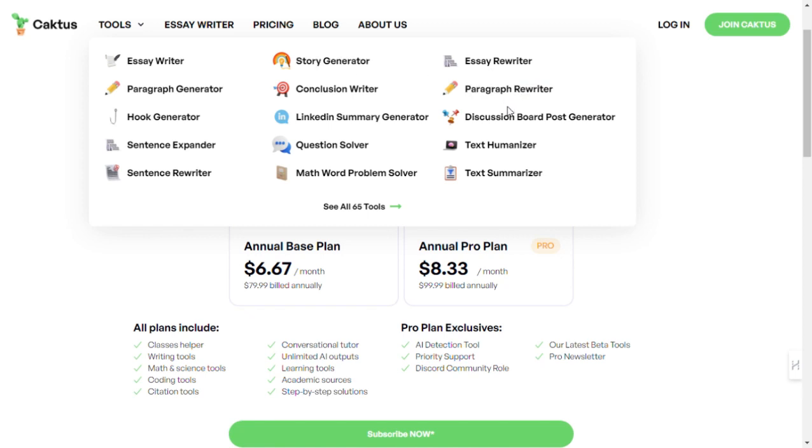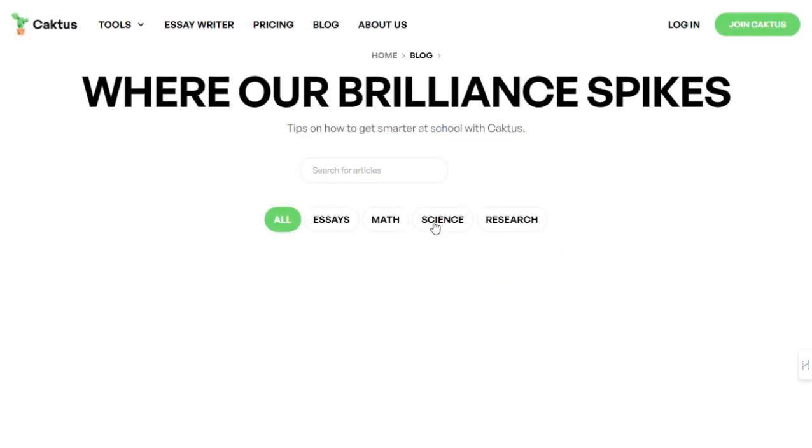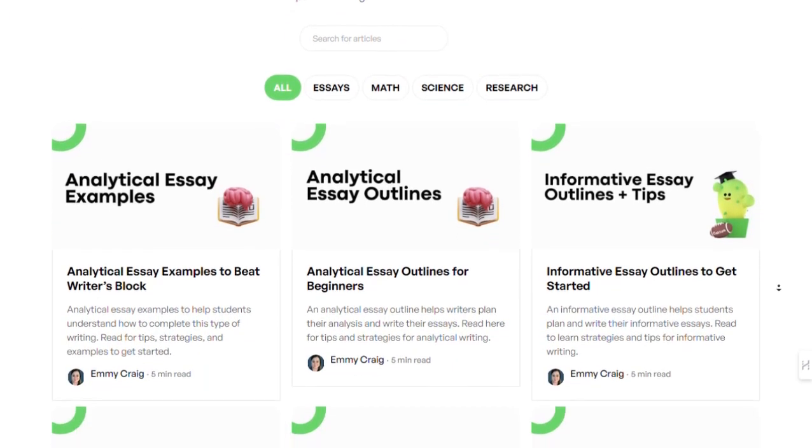So, how do you get started? Just head over to the Caktus website, sign up, and unleash the power of AI in your academic life. With over 2 million students already on board, you'll be joining a community that's shaping the future of education.